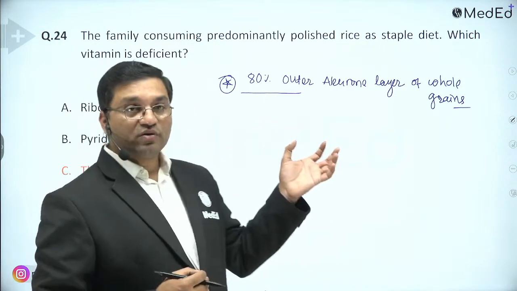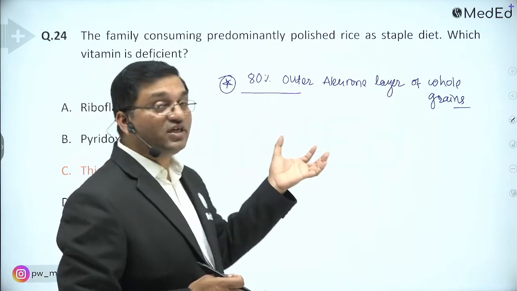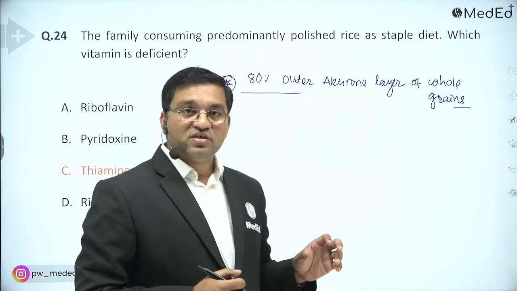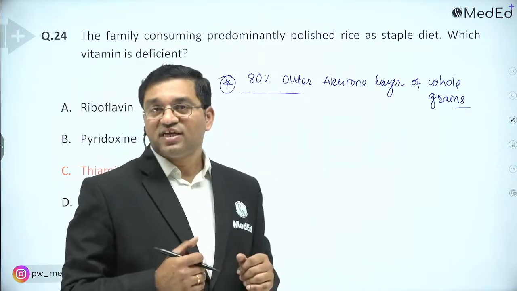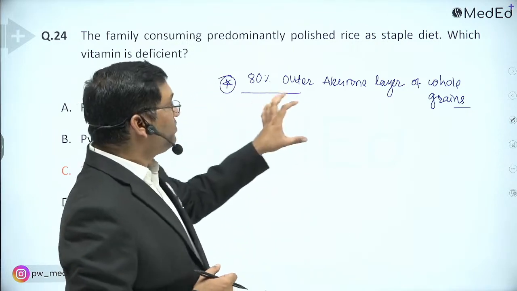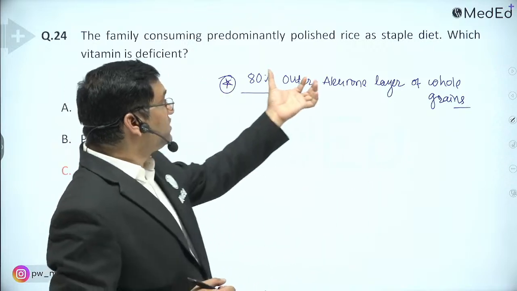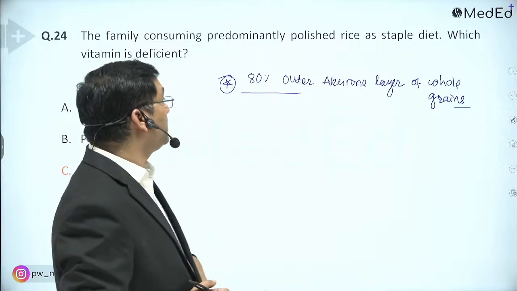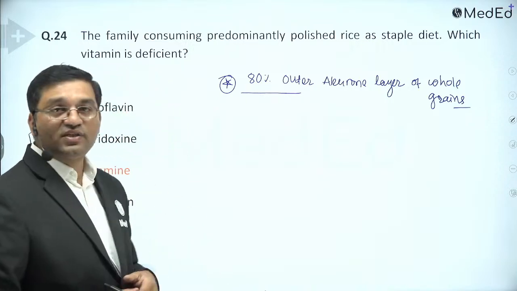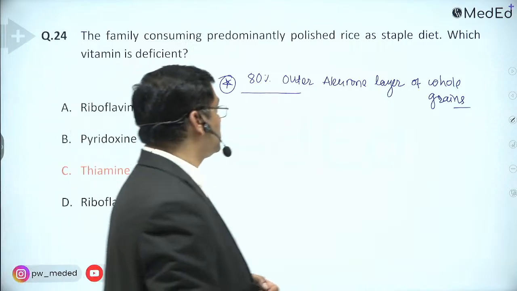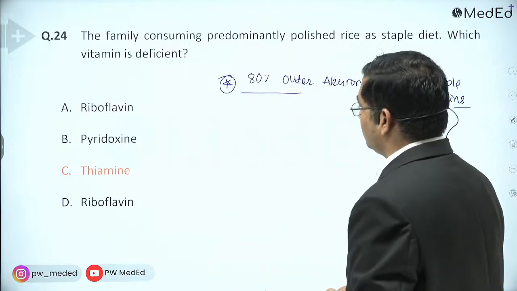So 80% of thiamine is removed by polishing in the rice mill. Okay, so 80% is removed, and when we consume the polished rice as a staple diet, it causes the deficiency of thiamine.